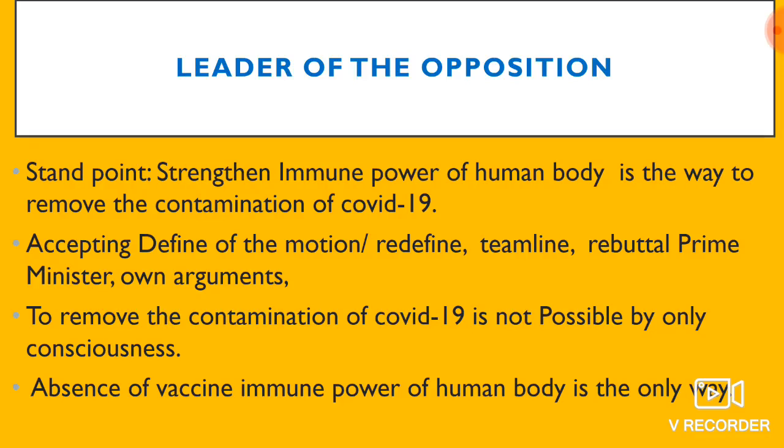Then after completing your speech, you will say like this: so we can say that from our arguments, this motion cannot pass in the House, and it is not logical that consciousness is the only way to remove the contamination of coronavirus. But also we can say that strengthening the immune power of the human body is the way to remove the contamination of COVID-19.